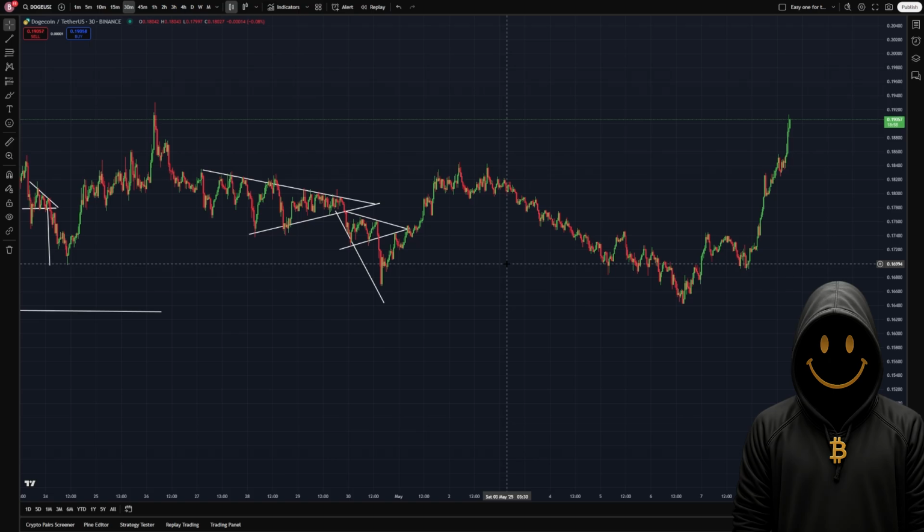Again, to repeat myself, you have ascending, descending, and symmetrical triangles, and for the most part symmetrical is unknown because you can break on both sides. It's kind of similar percentages, I think. For descending, it's mostly gonna break downside, and ascending is gonna mostly break out upside. But again, it all depends on all other factors we're gonna talk about in future videos. But this is all I gotta say for these patterns.